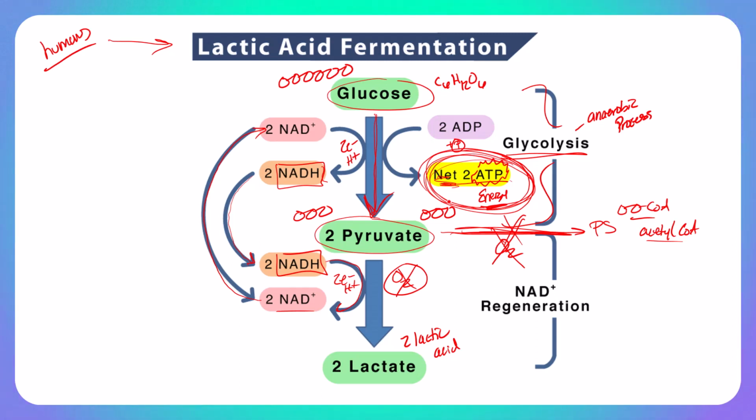If we did not keep this process going by converting NADH back into NAD+, we could not sustain this net ATP production per glucose to produce a little bit of energy to keep ourselves alive.